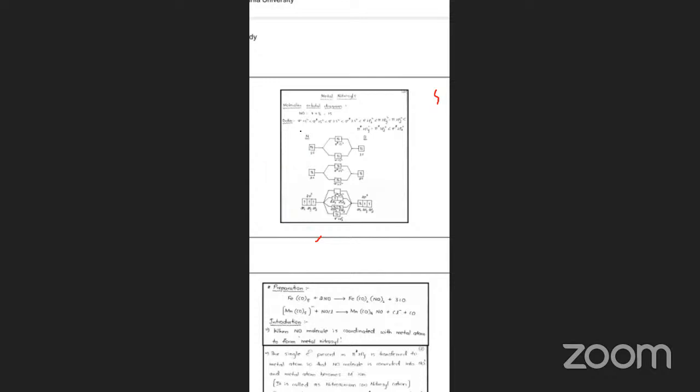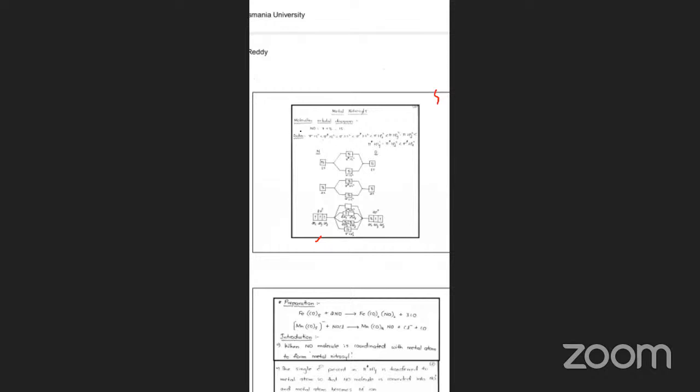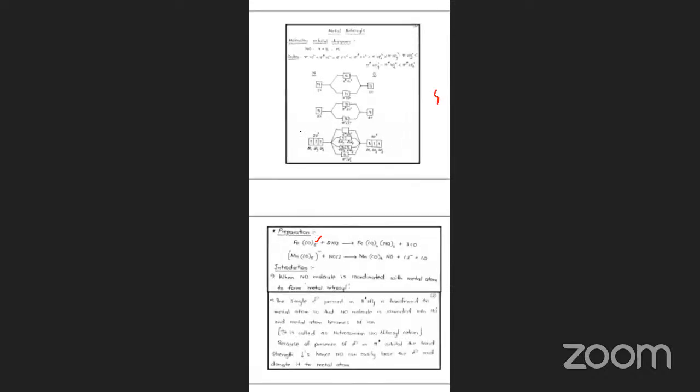So what is the bond order of this metal nitrosyl? What is the electron system?